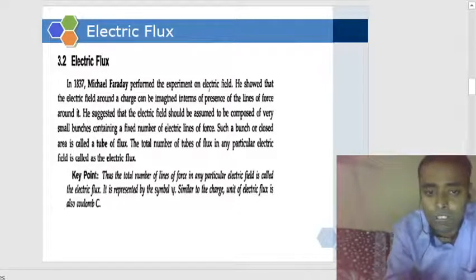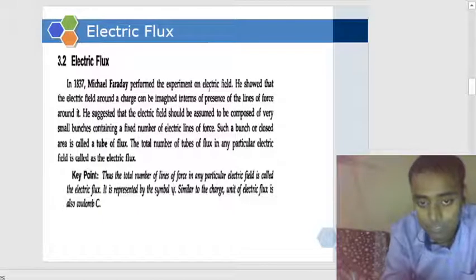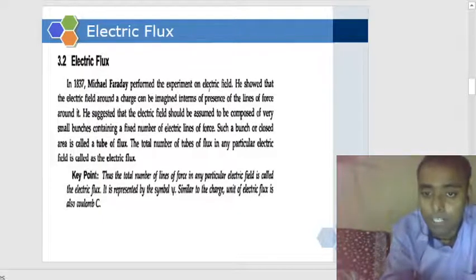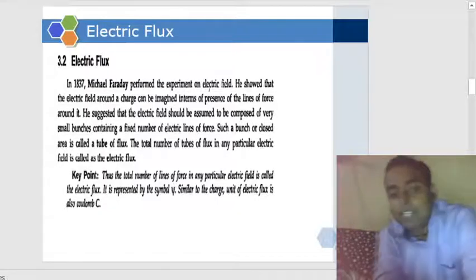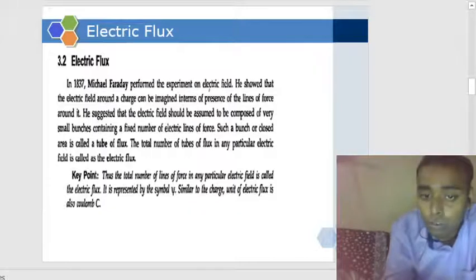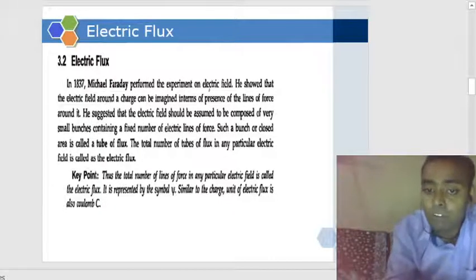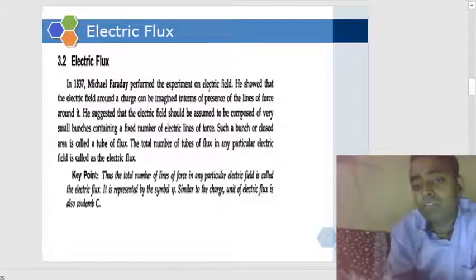As you can see in the slide, in 1837, in the 19th century, Michael Faraday performed an experiment on the electric field. He showed that the electric field around a charge can be imagined in terms of lines of force around it, and he suggested that this electric field should be assumed to be composed of very small bunches containing a fixed number of lines of force.